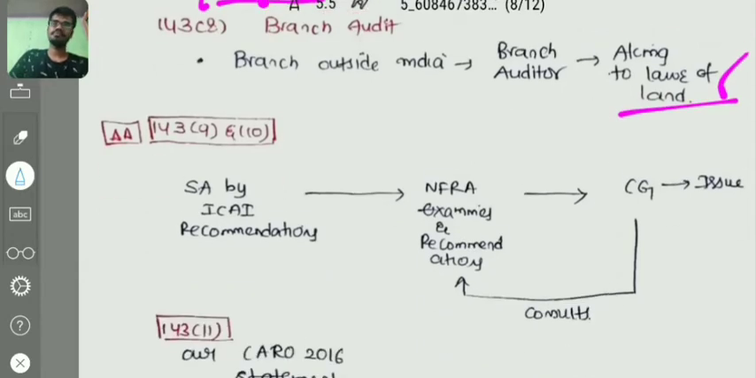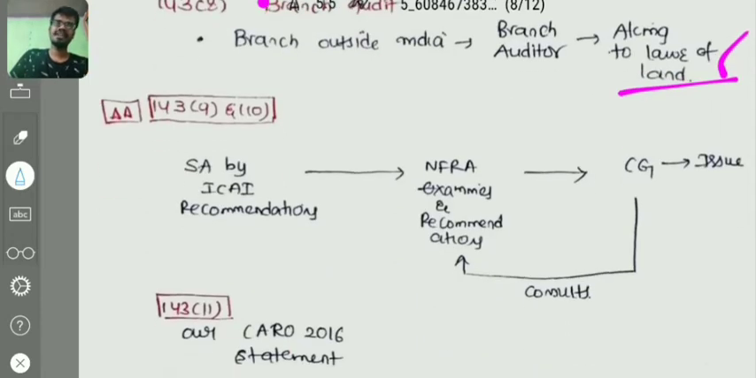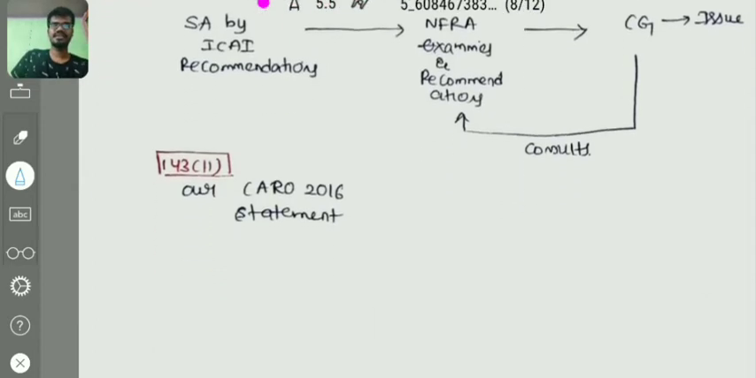Right? And coming to 143 subsection 9 and subsection 10, that is standards on auditing. These standards on auditing shall be recommended by the ICAI, which NFRA examines, and the recommendations will be forwarded to the central government, and then the central government in consultation with NFRA issues the auditing standards, that is SAs. And 143 subsection 11 is our CARO reporting. Other reporting responsibilities, that is the CARO reporting, are mentioned in that particular section.